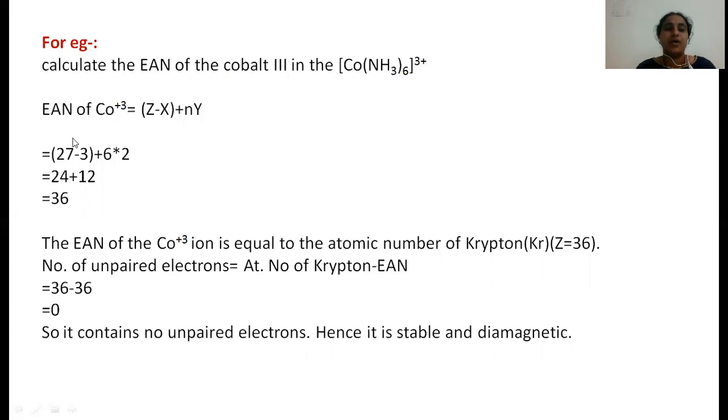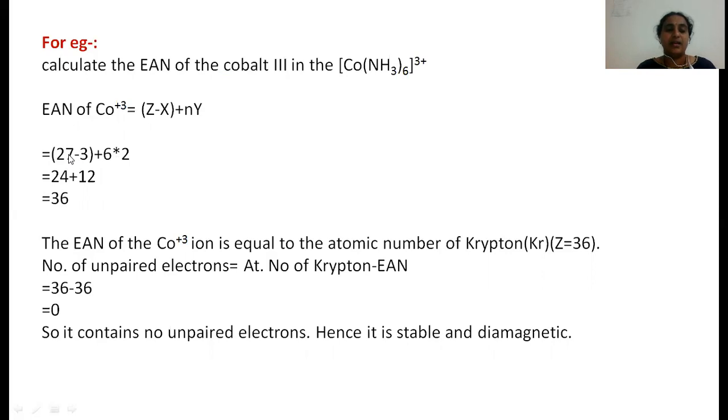According to the EAN formula, atomic number minus oxidation number, that is 3, plus N, the number of ligands, that is 6, into Y, the number of electrons donated by each ligand. Ammonia is a monodentate ligand, so it can donate only 2 electrons. So here we write 6 into 2.